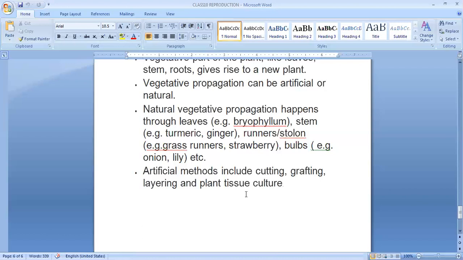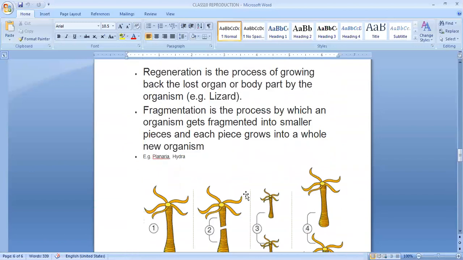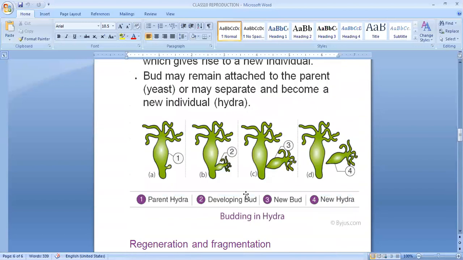In layering, in this method, stem branches chosen for propagation remain attached to the parent till it produces adventitious roots. Layering can be ground layering as well as air layering. Both the layerings can be done. In Hindi, popularly we call it the Guti process. So we have finished what reproduction means, and in that we have completed the modes of asexual reproduction. Thank you.